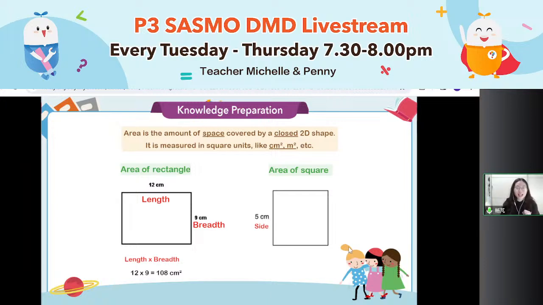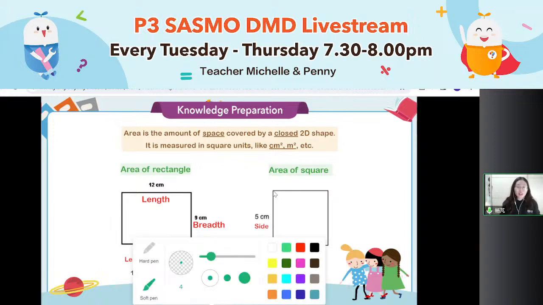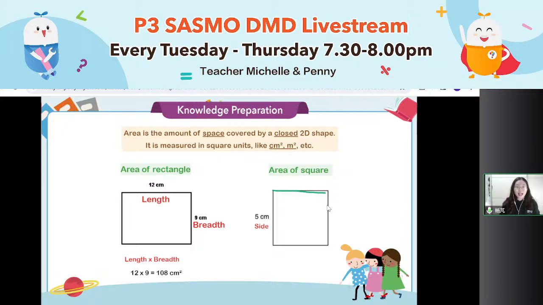It's 25. Actually, for the square, the method is also the same. We can also use length times breadth. But for a square, the length and the breadth are the same. Length is 5 and the breadth is also 5. So we can use 5 times 5. Side times side equals the area of the square. Okay, so those are some key points, some basic knowledge about geometry.